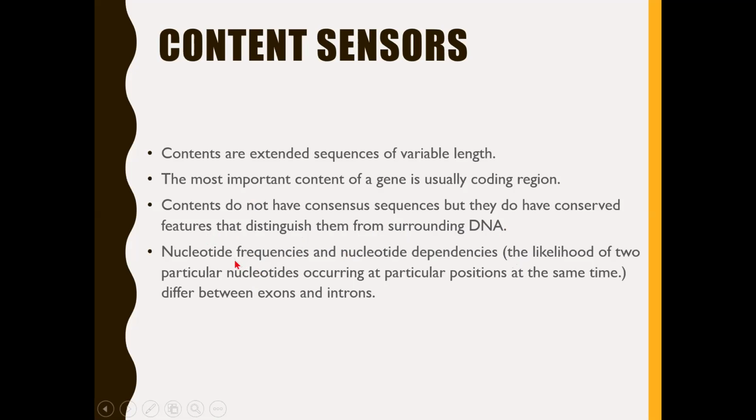What are these conserved features? That could be nucleotide frequencies and nucleotide dependencies. What is this nucleotide dependency? That is the likelihood of two particular nucleotides occurring at particular positions at the same time. These nucleotide frequencies and nucleotide dependencies differ between exons and introns. That is how you would be able to identify these contents, which is again a characteristic feature of the gene. If this content is found to be present in the given DNA sequence, you can predict that that sequence could be a gene.